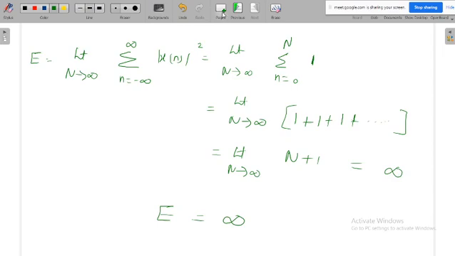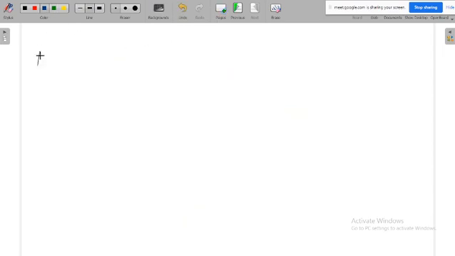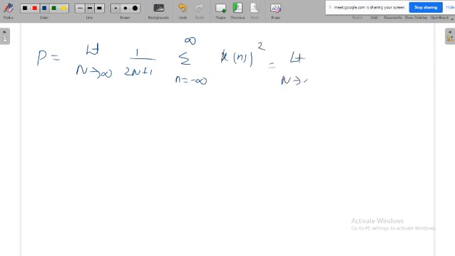Then what about the power of the signal? Power P is equal to limit n tends to infinity of 1 by 2n plus 1 times the summation from n is equal to minus infinity to plus infinity of x of n whole square. Again, limit n tends to infinity, 1 by 2n plus 1, summation from n is equal to 0, keeping the upper limit as n, later we will put infinity. Then x of n whole square is 1.